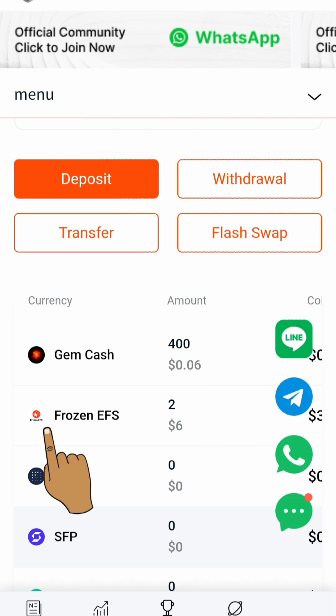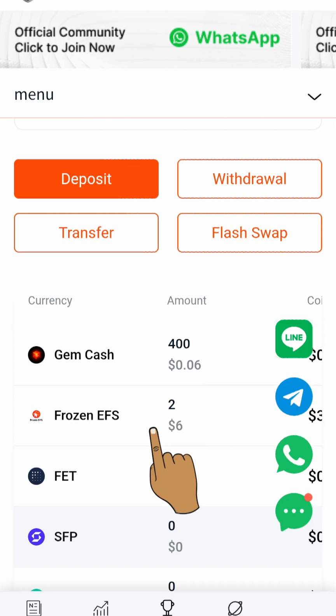Now, if you check here, you can see this is the EFSANE token, which is called EFS. Right now it's frozen, because as soon as they go live on exchanges, from what I heard, they say they're going to be listed on different exchanges. As soon as they get listed on exchanges, it's going to be unfrozen. Then from there, we'll be able to begin to cash out through the exchanges.